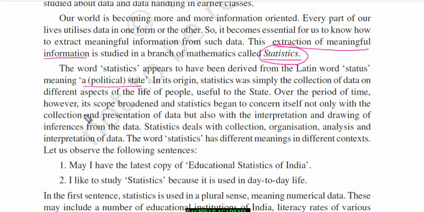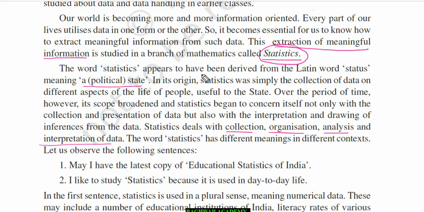Over a period of time, however, its scope broadened and statistics began to concern itself not only with the collection and presentation of data, but also with the interpretation and drawing of inferences from the data. Statistics deals with collection, organization, analysis and interpretation of data. The word statistics has different meanings in different contexts.